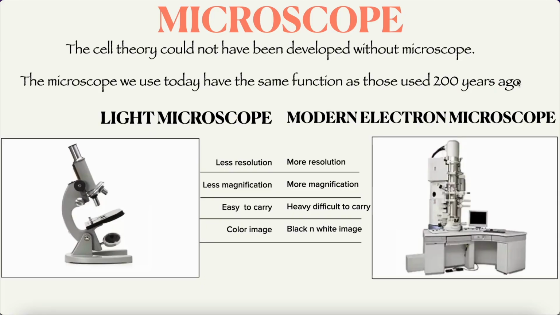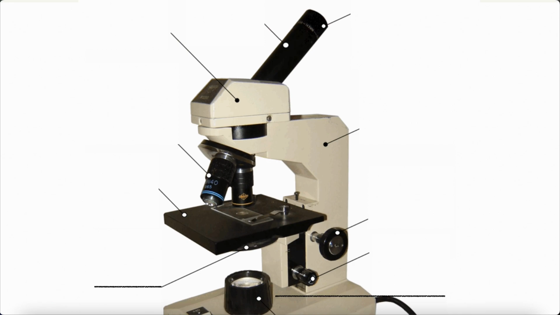The cell theory could not have been developed without the microscope. Yes, the microscopes we use today have the same function as those that were used 200 years ago. This was the one that was first discovered, the light microscope. And this one is the modern electron microscope. See the different parts of this light microscope. Starting with the source. This is the light source. This is where the light comes from. The light source illuminates the specimen by shining bright light through it. So you place a specimen here and it illuminates the specimen by shining bright light through it.